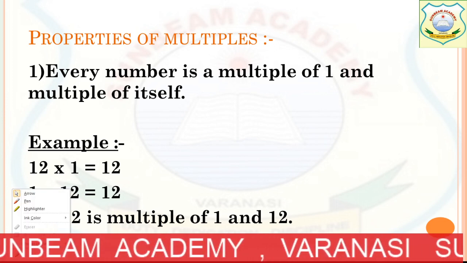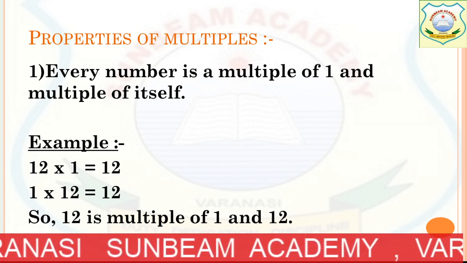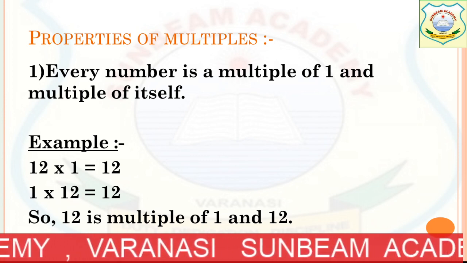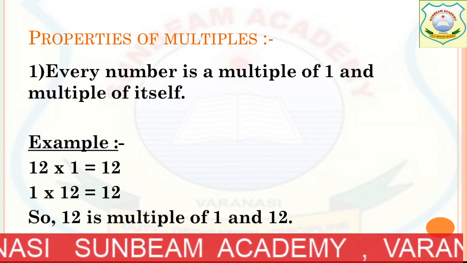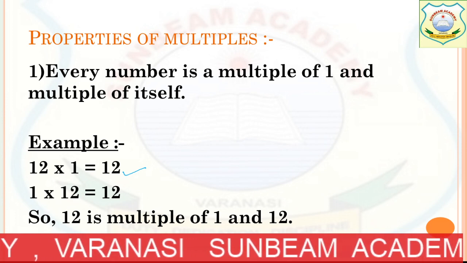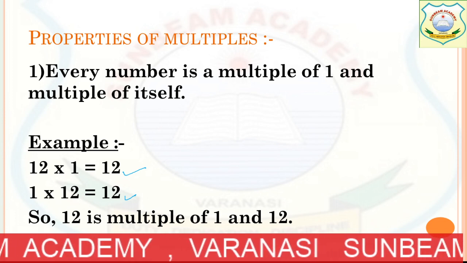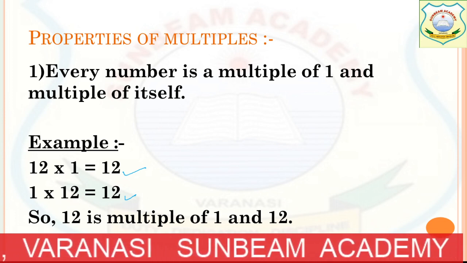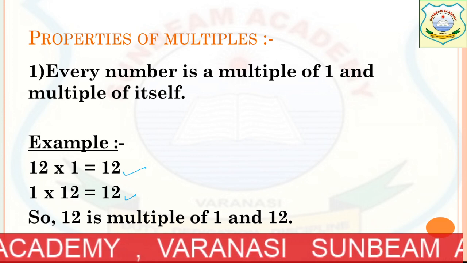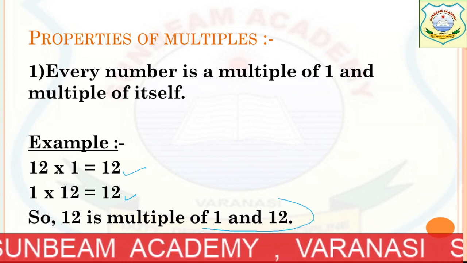Now, the first property is every number is a multiple of 1 and a multiple of itself. Now see the example. 12 multiplied by 1 is 12. 1 multiplied by 12 is 12. That I was telling you before, that if we are interchanging, it doesn't affect. But every number is a multiple of 1 and a multiple of itself. What does it mean? You can see in the answer. So 12 is a multiple of 1 and 12.